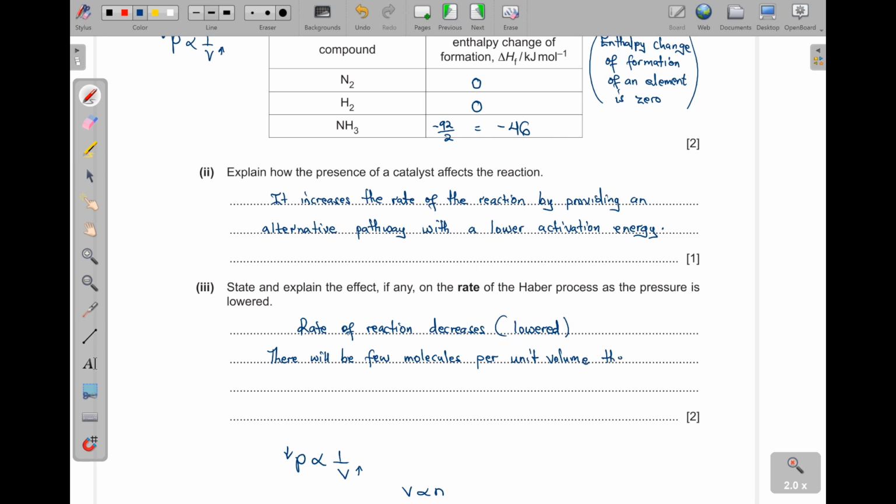Therefore, the number of successful collisions, because remember, when you're talking about the rate, you have to talk about successful collisions. It has to be in terms of the collision theory. So the number of successful collisions to give you the product will reduce. You see that? Reduces. So that is that.